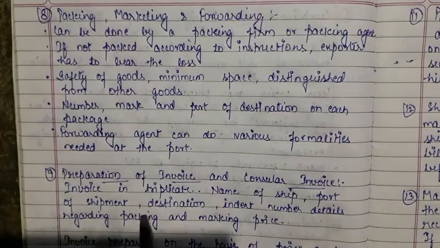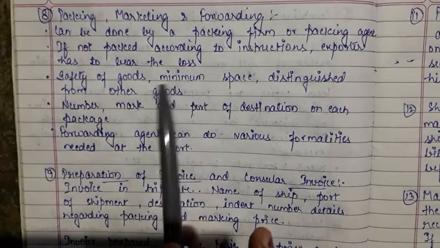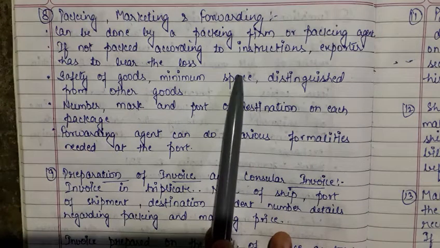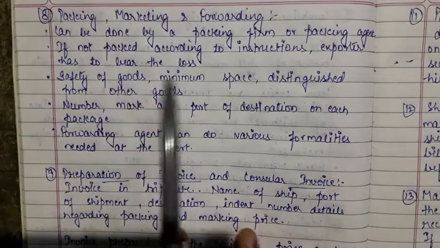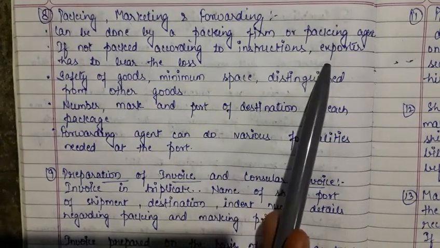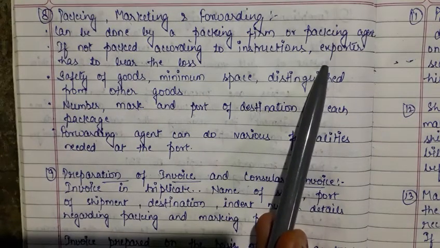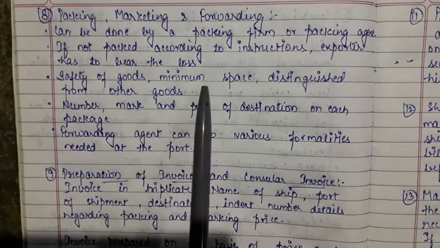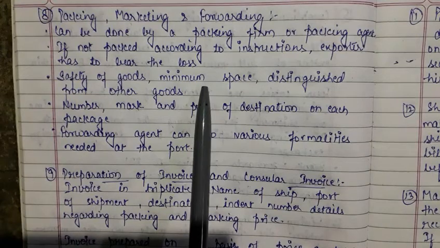Now the next procedure is that packing needs to be done, marketing needs to be done, forwarding needs to be done. So packing, if the exporter can do it by itself, then okay, but it can be done by a packing firm also, or a packing agent also. There are certain things in packing that the exporter needs to keep in mind. First is that if it is not packed according to the instructions given by the importer, the exporter may have to bear the loss.